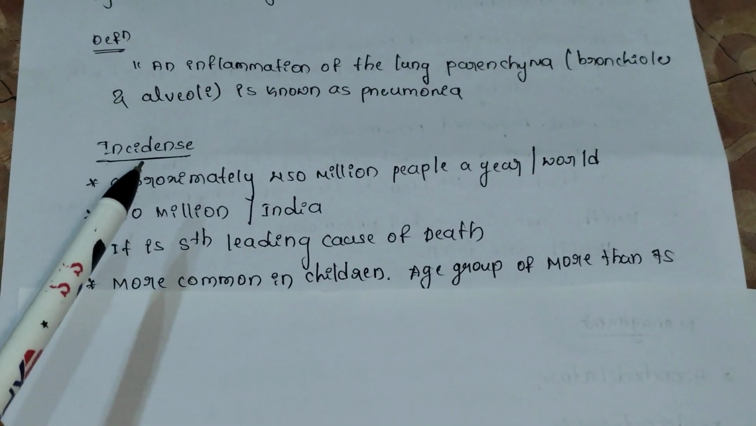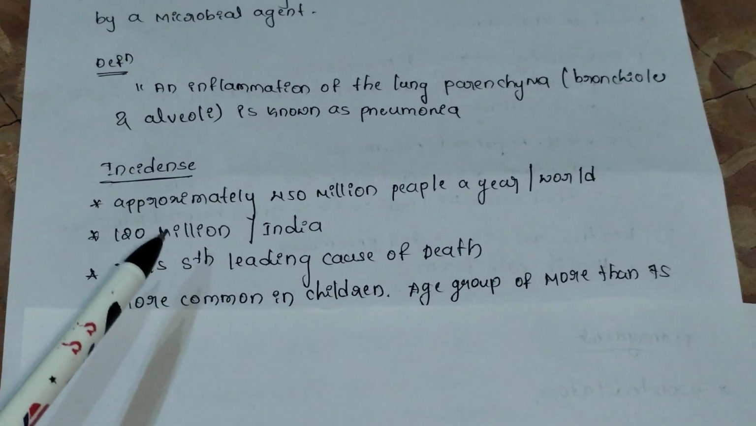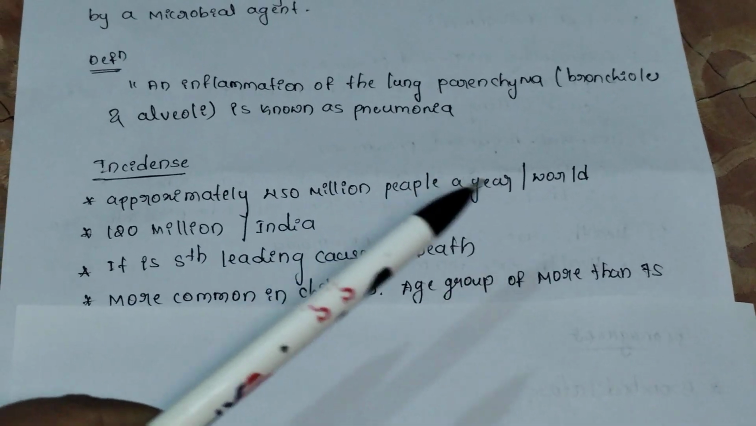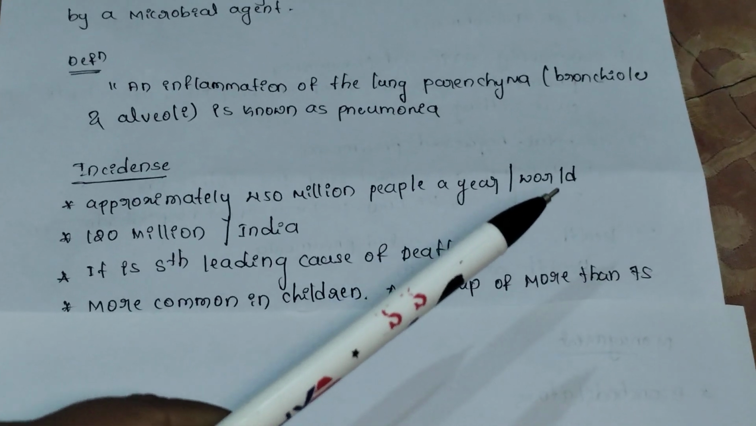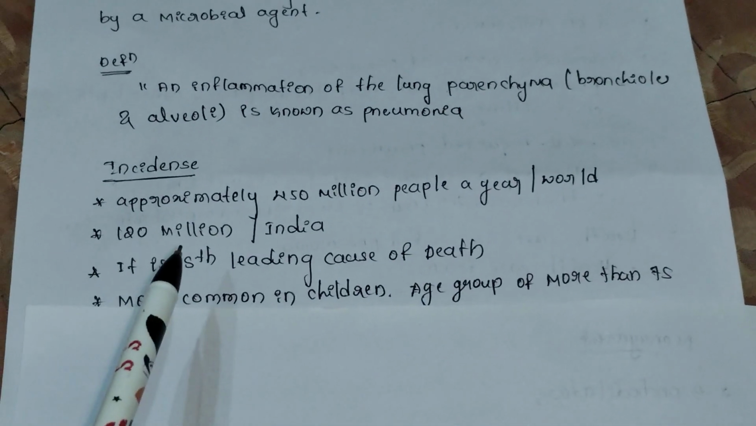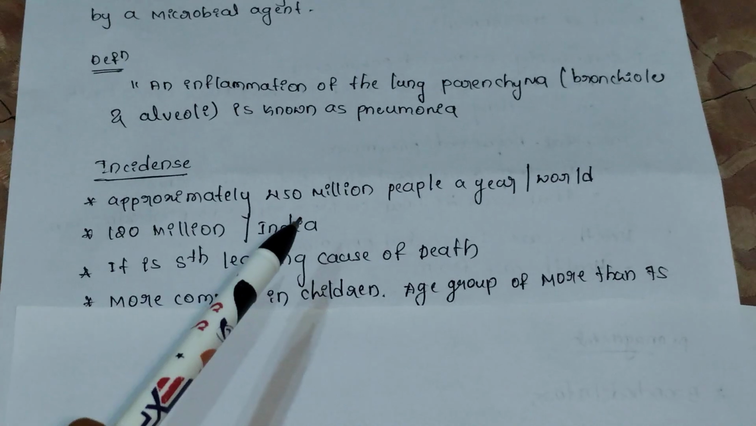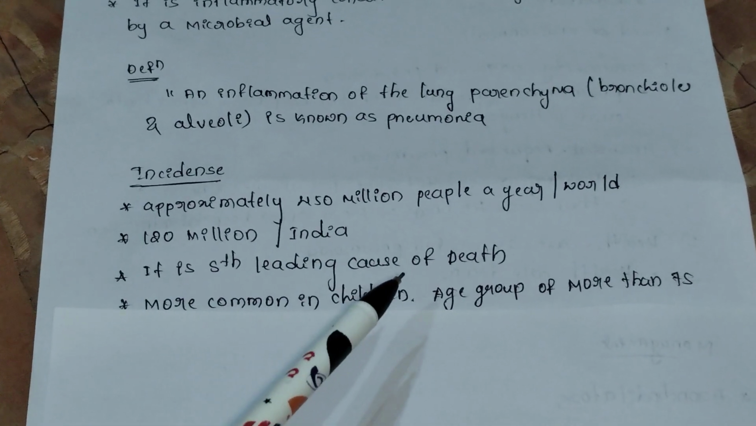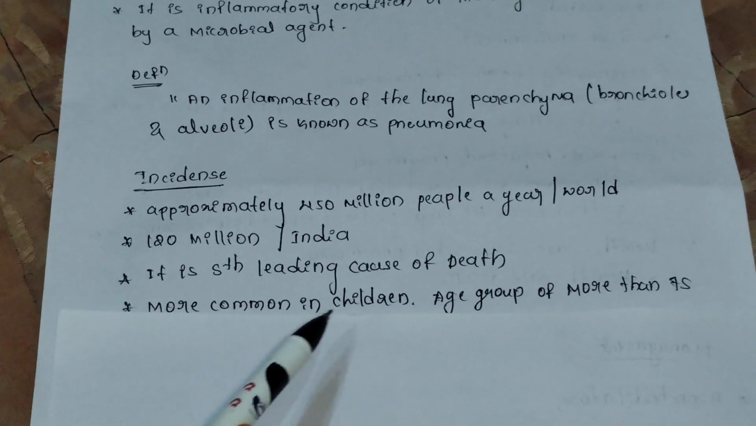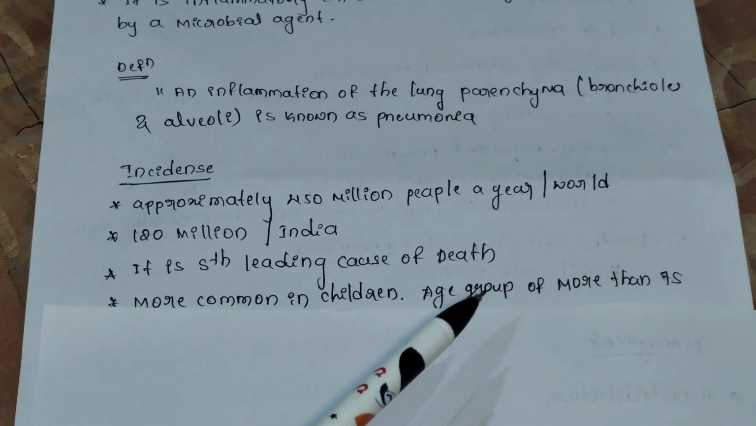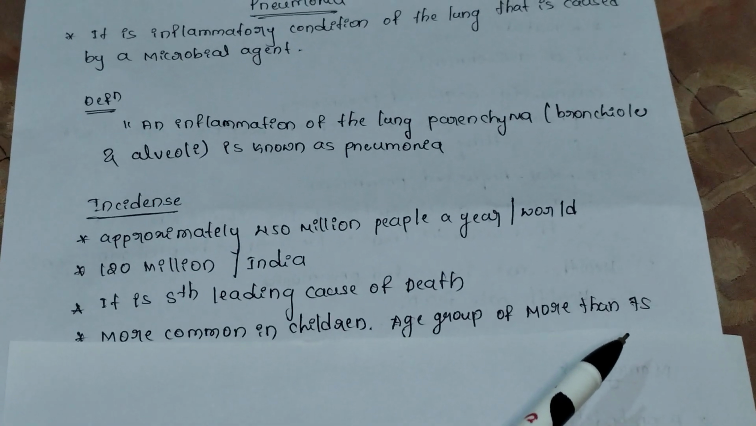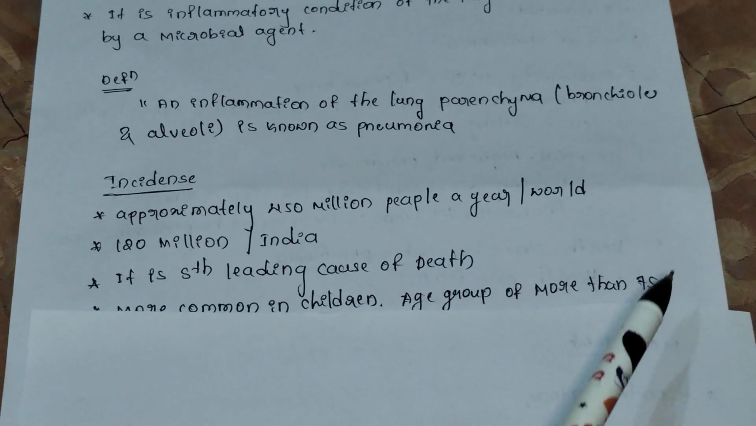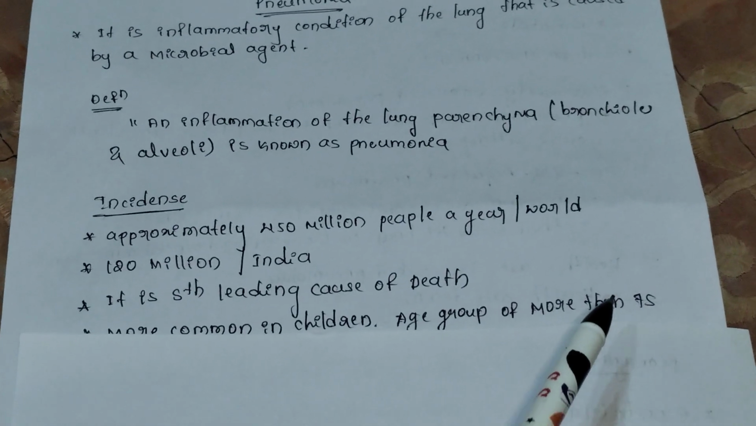Incidence is nothing but how many people are affected with pneumonia. Approximately 450 million people a year are affected by pneumonia in the world. Around 120 million people are suffering with pneumonia in India. It is the fifth leading cause of death. It is more common in children and in the age group of more than 75 years, because of lack of immunity power.